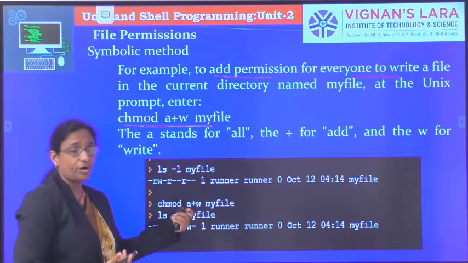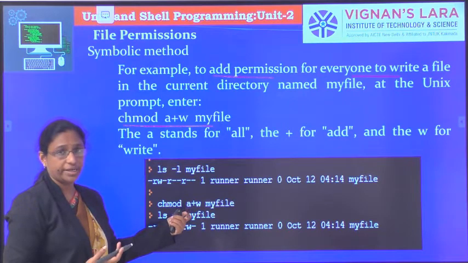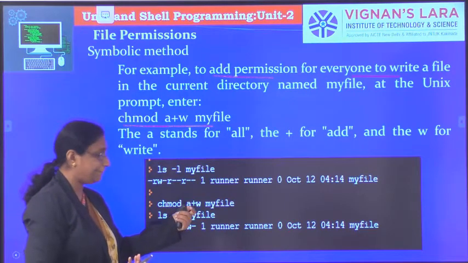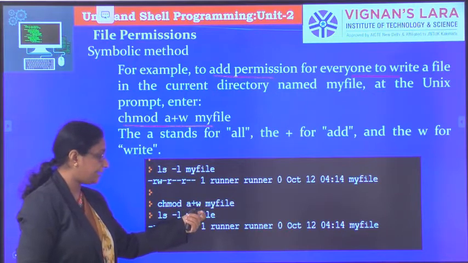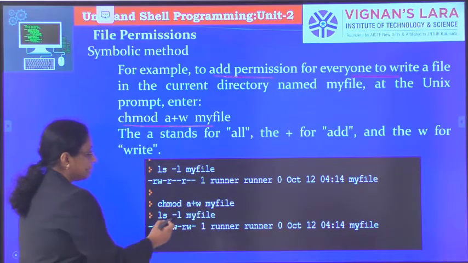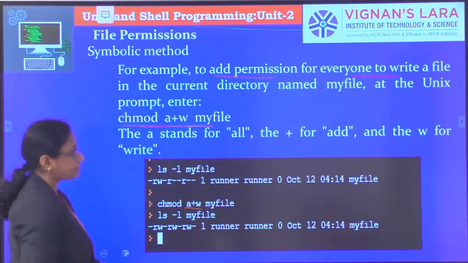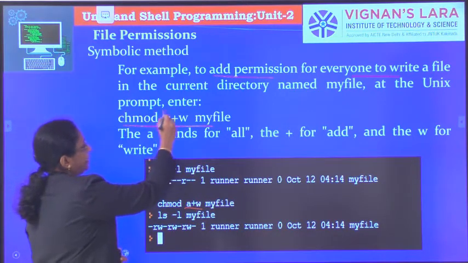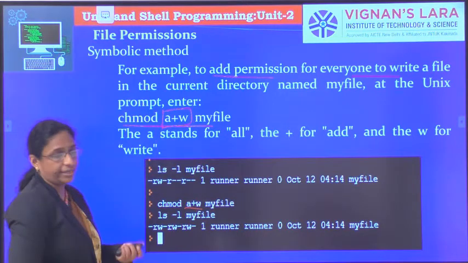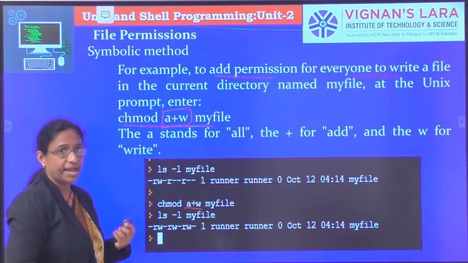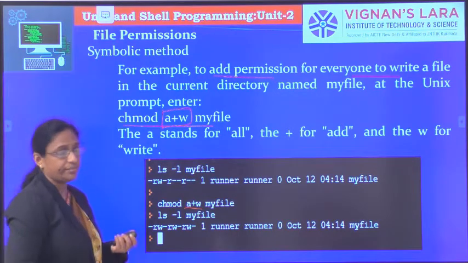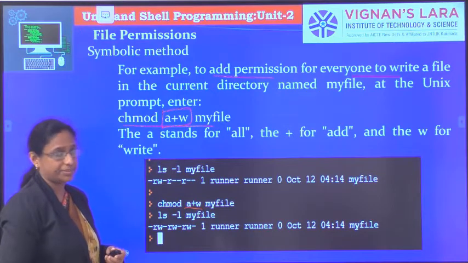Since I want to add the write permission, I am saying plus, and I want to give write permission, so I am giving w to my file. So a plus w, where this a is for all, plus means that you are adding the permission, and w means giving the write permission.